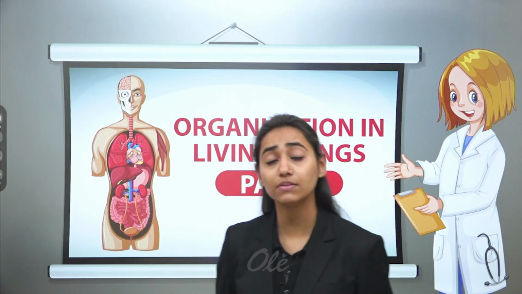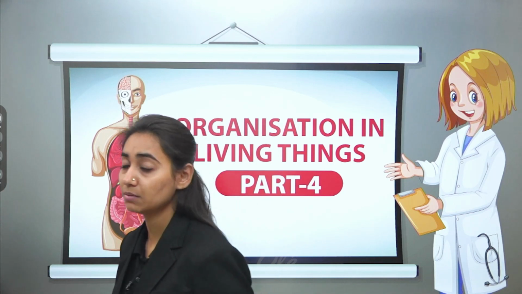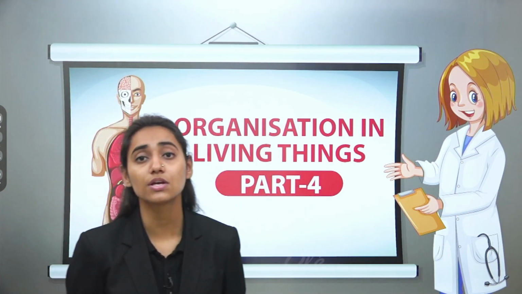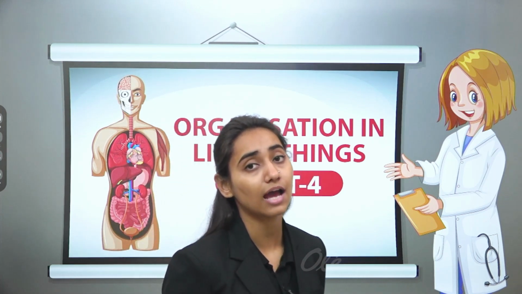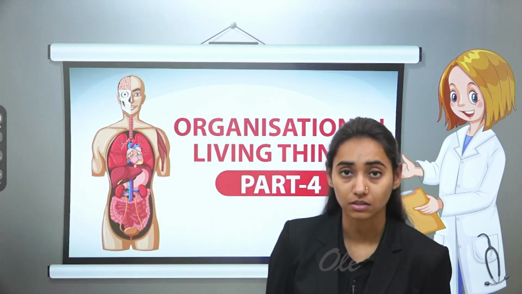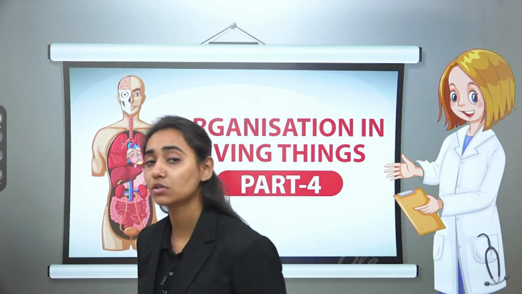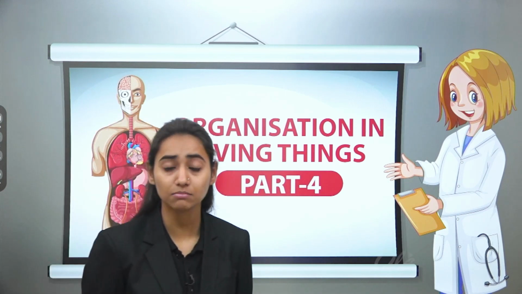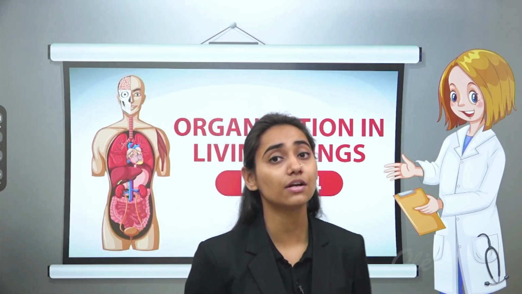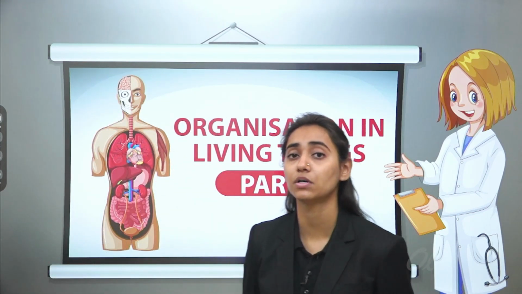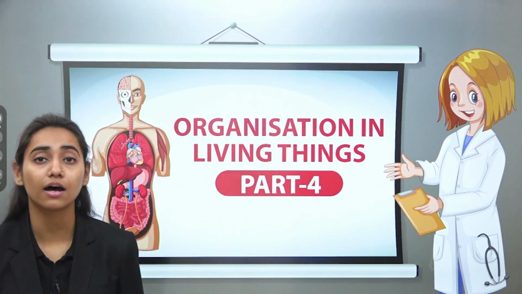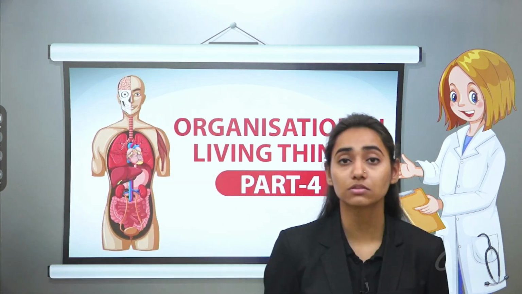Then the third type of permanent tissue in the plant is the conducting tissue. Conducting tissues help in the transport of water and minerals from one place to another. The tissues which help in the transport of water from the roots to the aerial parts of the stem are known as the xylem. And the tissues which help in the translocation of food from the leaves to the other parts of the plant are known as the phloem. So this was the conclusion of all the previous sessions of this chapter.